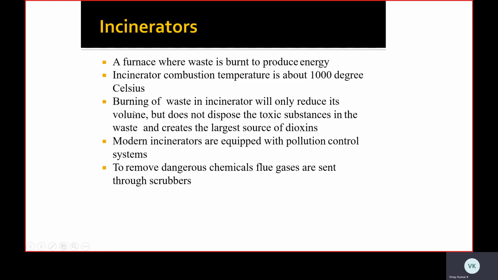If we burn the waste materials with a huge amount of heat, only the waste quantity is reduced, but the toxic substances produced by the burning are not disposed of. It creates a huge problem for our environment and creates pollution. This is the main drawback of incinerators.